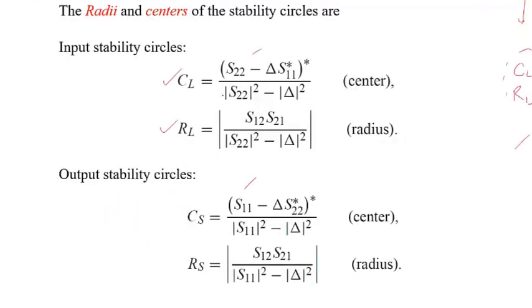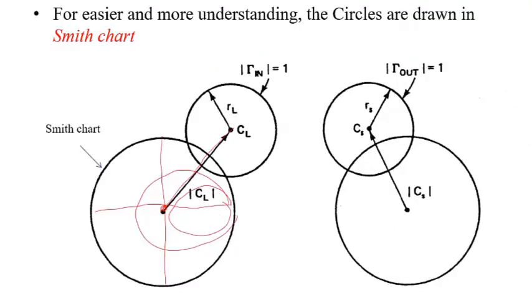Let's say it has some value like 1.3 with an angle of 55 degrees. Then we have to choose 55 degrees first, then the magnitude is 1, and for the 1.3 value we put an arc.